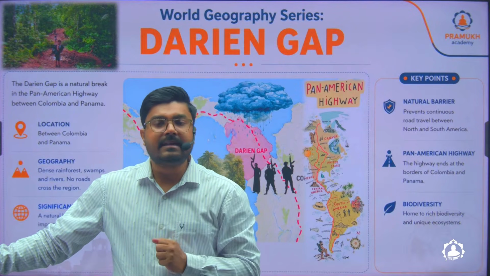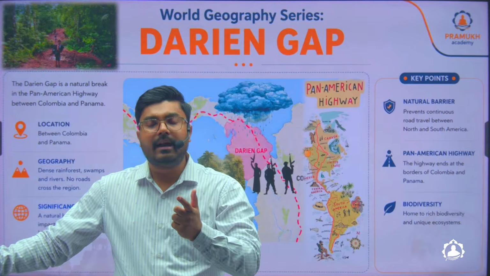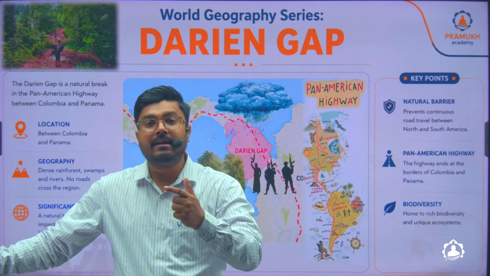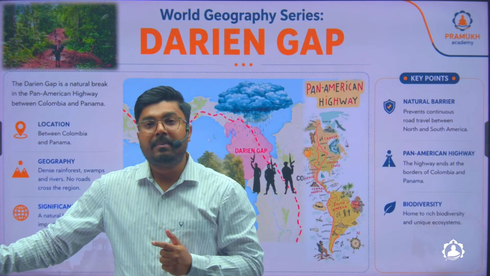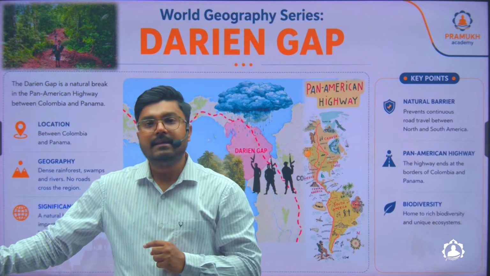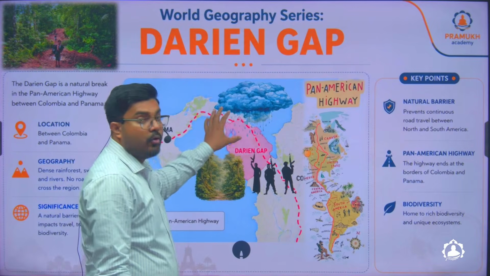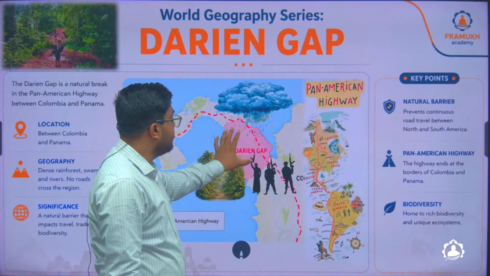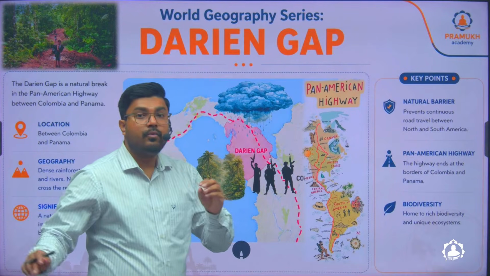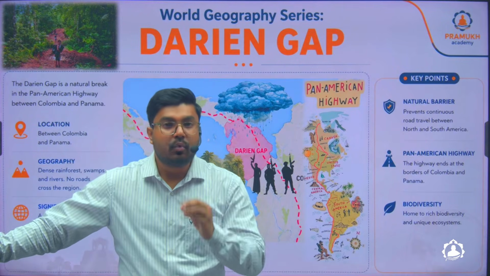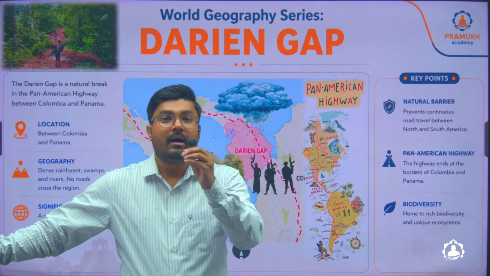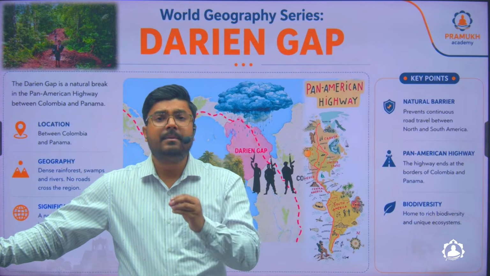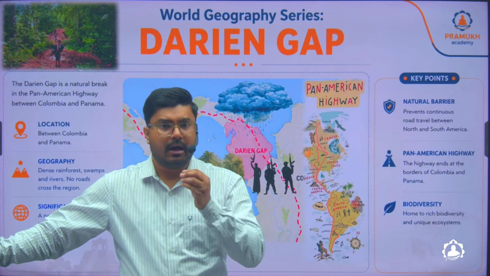Now, what are the reasons that the Pan American road is discontinued in this region, and why is the government not making efforts to continue building this road? The first one is the geographical location. Around 130 to 150 km, this region is covered with thick forest, swamps, and harsh terrain. So thus it becomes difficult to construct a road.